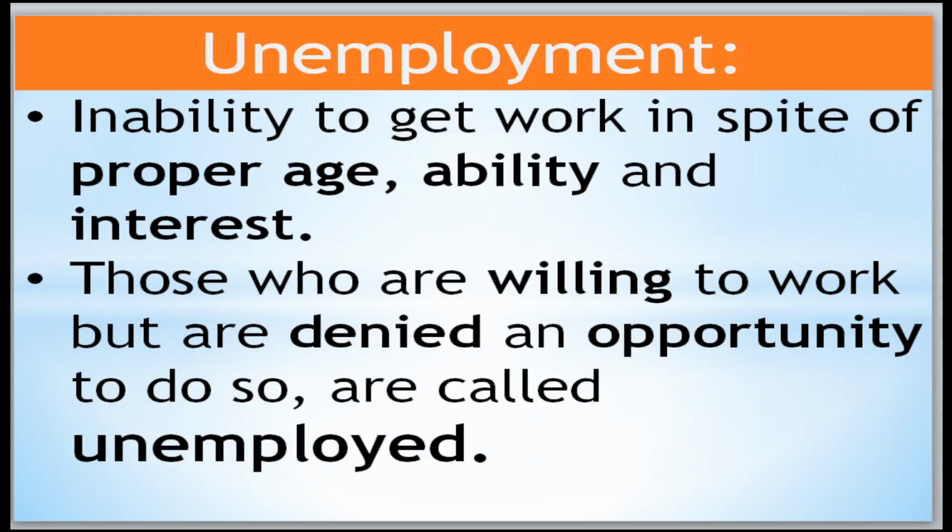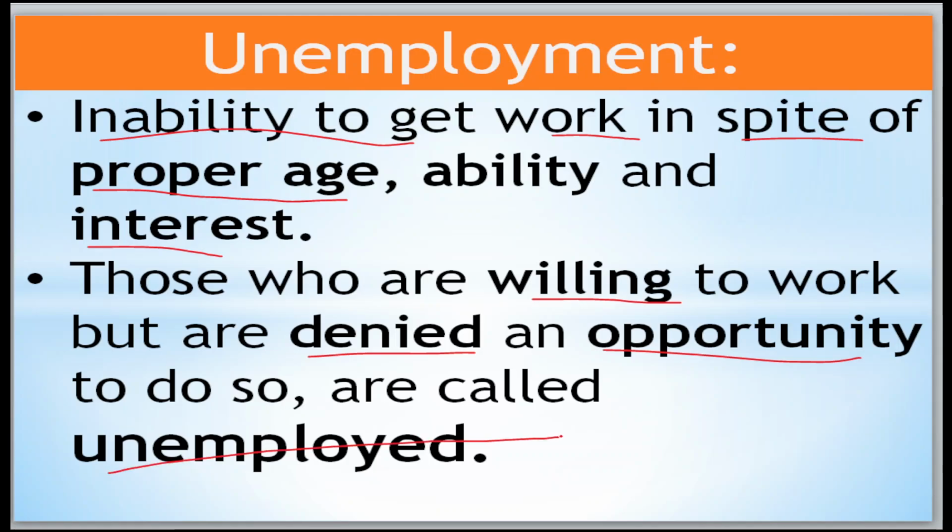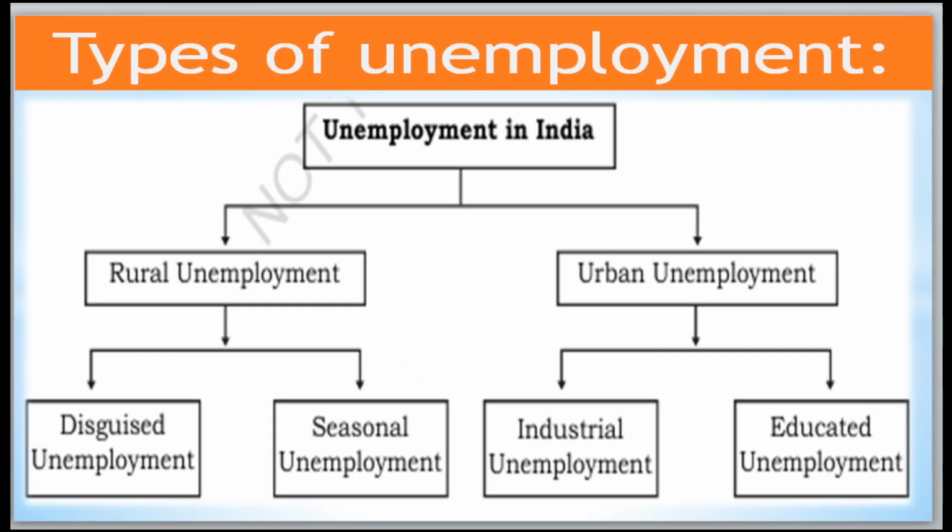Now come to unemployment. What is the meaning of unemployment? Those who have the ability to work and the proper age, but are not getting jobs even at a proper age, despite ability and interest, are called unemployed. One more type: those who are willing and ready to work, but are denied an opportunity to do so, are also called unemployed.